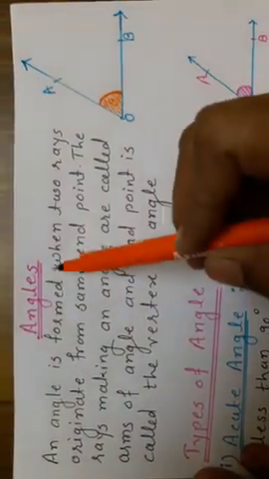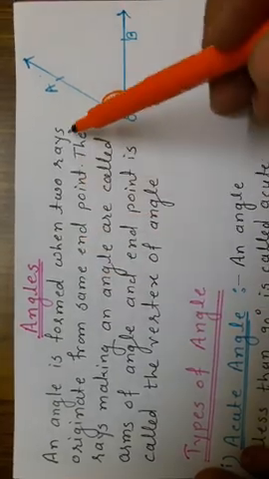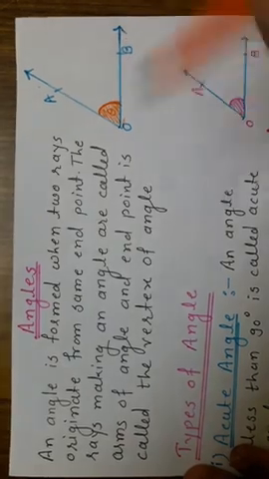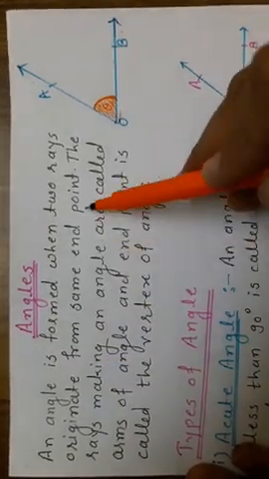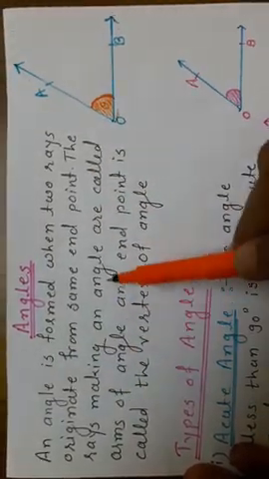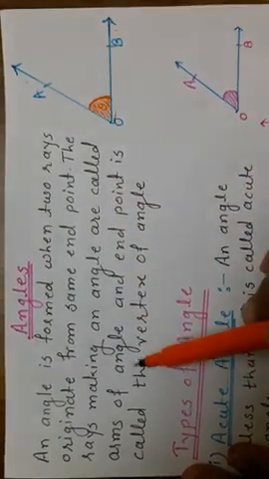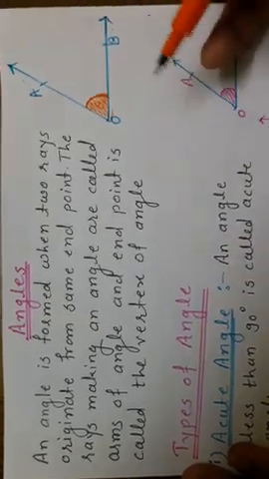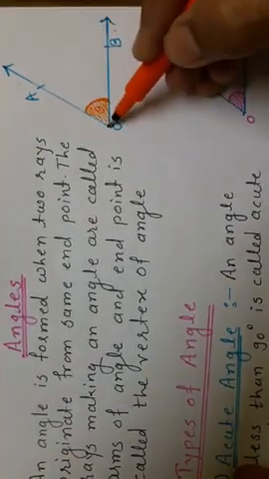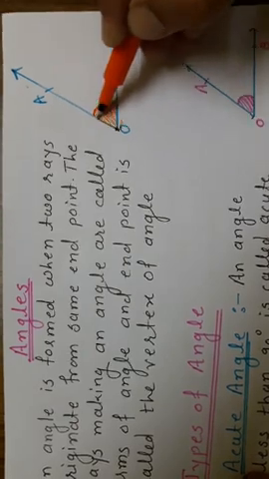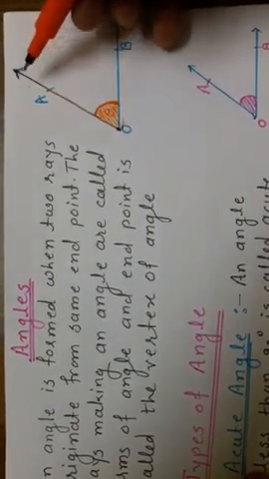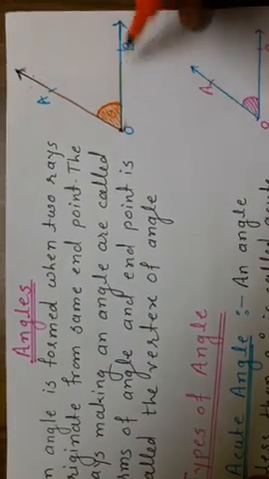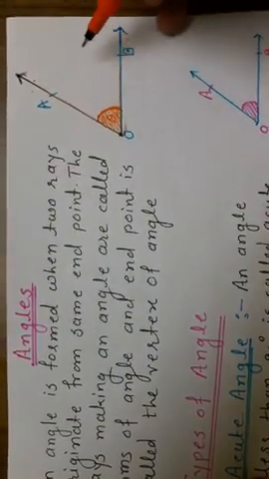Now about angles. An angle is formed when two rays, this is OA and this is OB, originate from the same end point. The rays making an angle are called the arms of the angle, and the end point is called the vertex of the angle. This O is the vertex. From this vertex one ray we have drawn, and another is OB. That's why these two rays are called the arms of this angle.